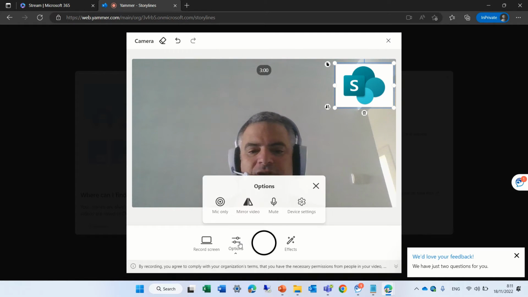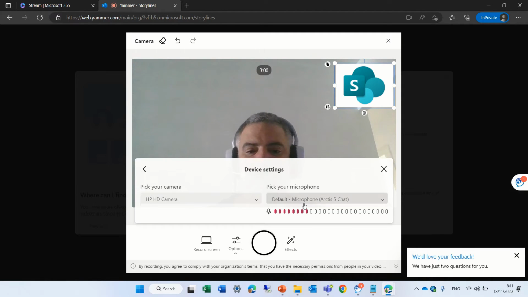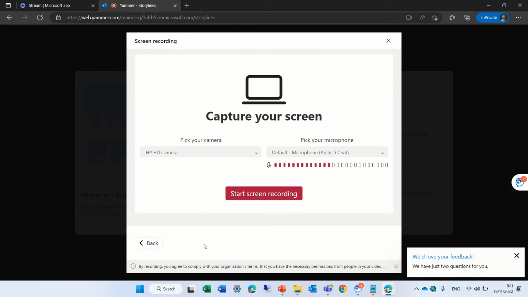We have here some options: microphone only, we can mirror the picture, we can mute, and we can do some device settings to choose the camera and the microphone. We can also record a screen, but let's go back.